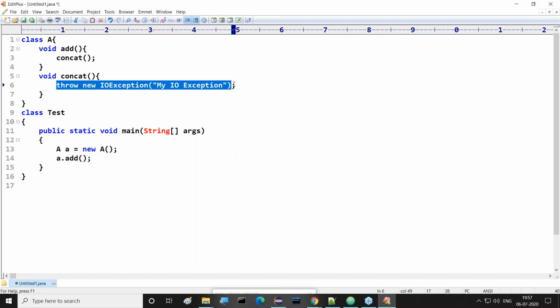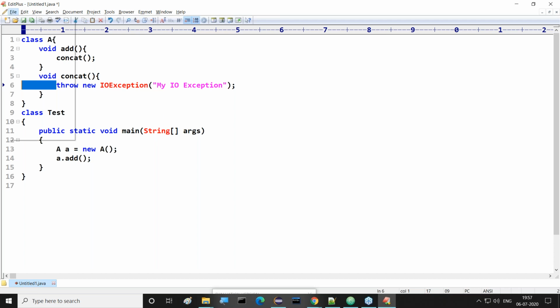Concat method, where we are getting an exception. That's okay, good. Tell me at which line we are raising this exception. All of you know, tell me. Please check this one. The line number is visible for us. At which line are we throwing that exception? At line number 6, we are raising that exception.